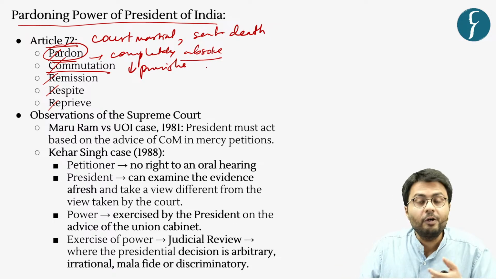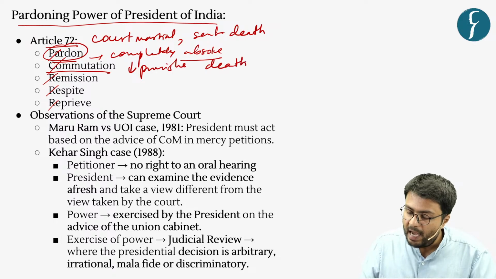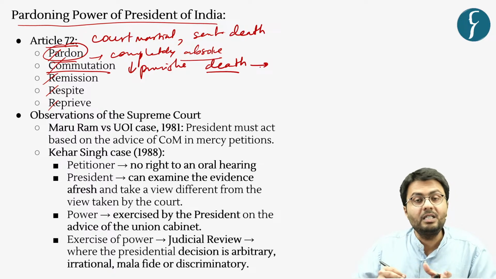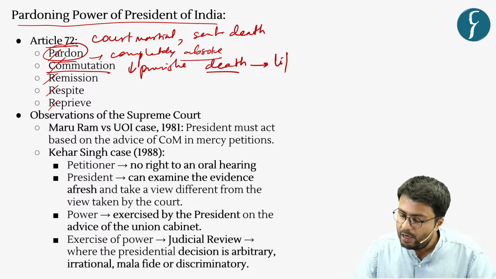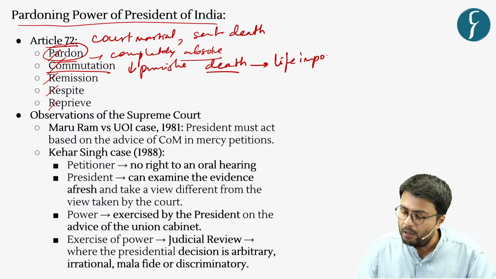For example, if a convict is sentenced to death and is provided with commutation, it means that this death sentence will be converted into life imprisonment or a lower quantum of imprisonment.